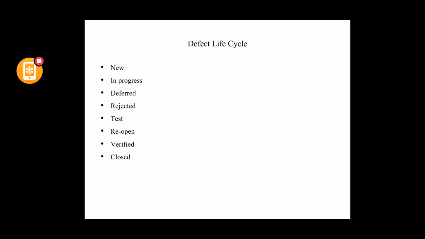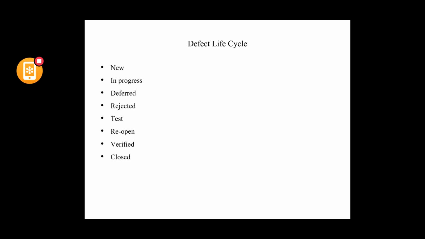And if it is a valid issue but need not be fixed at this point of time, as decided by the project manager because of other important things that are pending, the issue can be deferred to the next release or next cycle. That is when the status will be moved to deferred status.